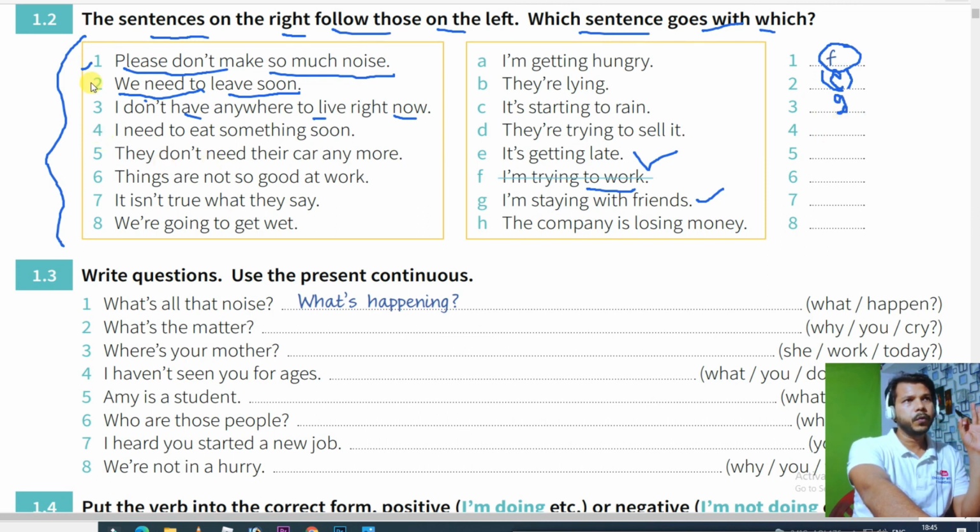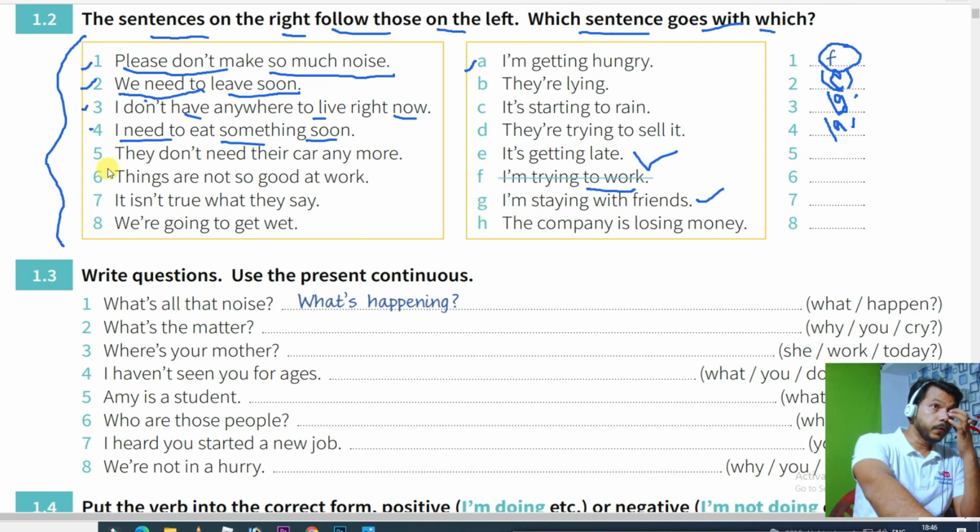Okay. Now what about 4? So we have completed 2, 3. Now 4. I need to eat something soon. I am getting hungry. Yes, A. So number 4 matches A. Got it? Like this you have to solve it. What about 5? They don't need their car anymore. Number 5th. It's getting late? No. They are trying to sell it. D. Number 5th, D. Okay.